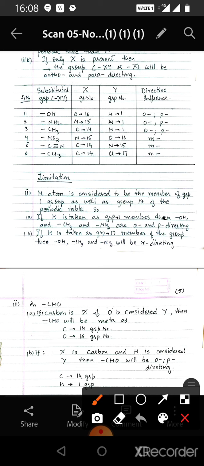Now we take some examples. In the first example we take OH. O is X belonging to group 16. H is Y belonging to group 1. So it is ortho and para directing. That is, OH is ortho and para directing.